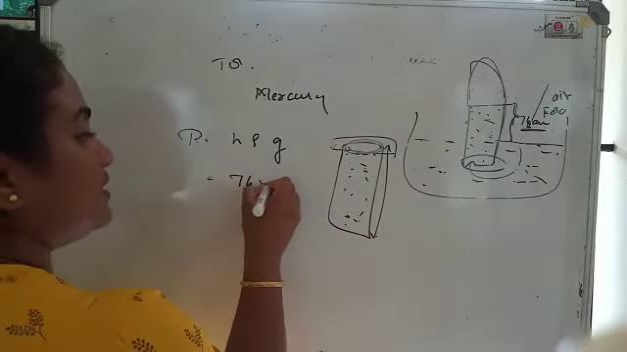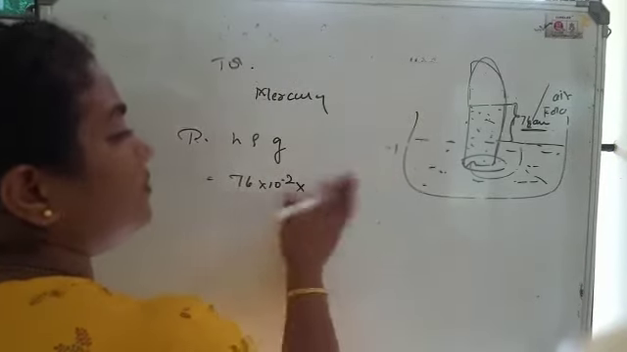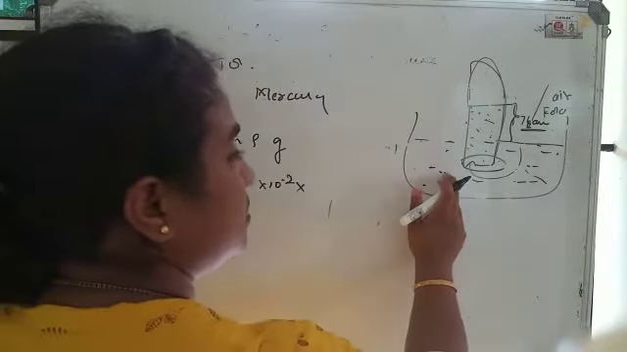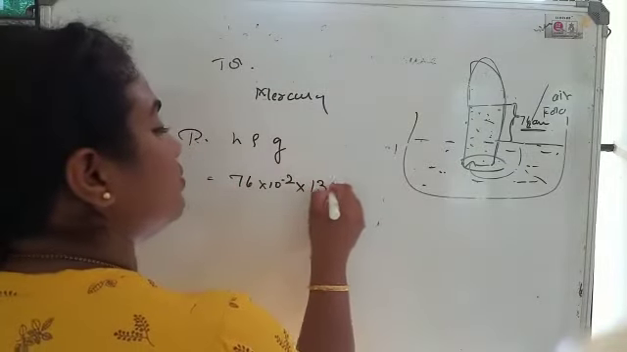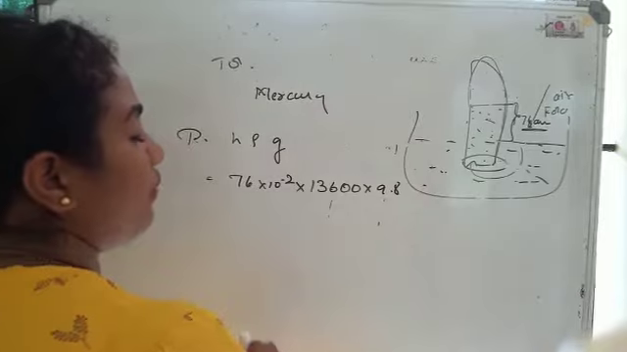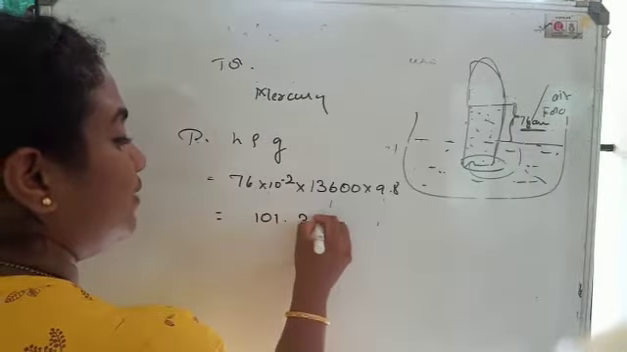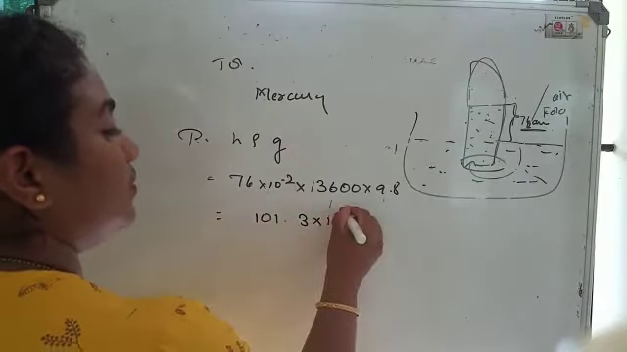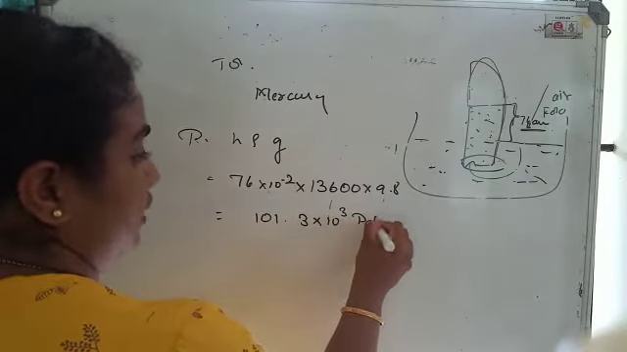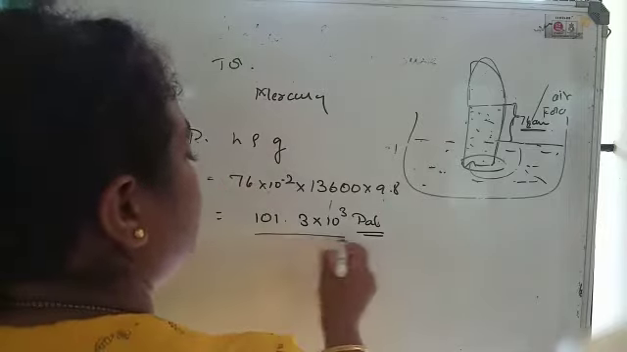So it is 76 into 10 raised to the power of minus 2, into what is the density of the fluid used? It is mercury which is used here. So the density is 13,600. What is the acceleration due to gravity value? It is 9.8 meters per second square. If you calculate this, you will get the value as 101.3 into 10 to the power of 3 Pascal. This is the unit of pressure.